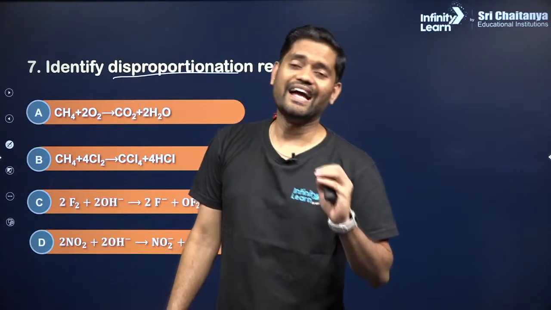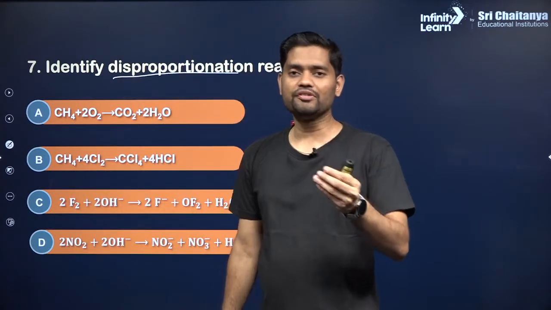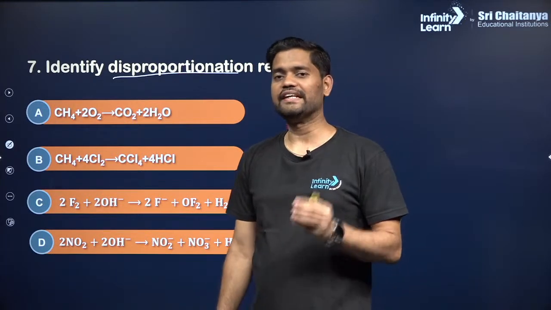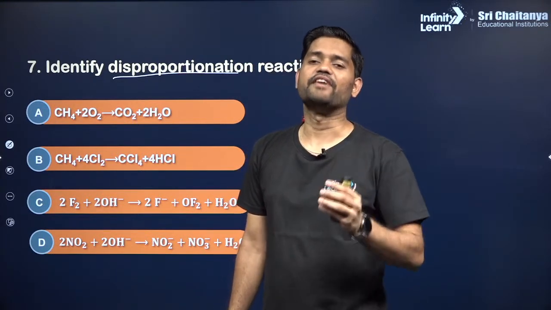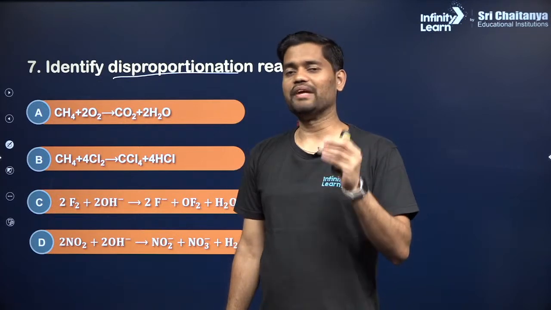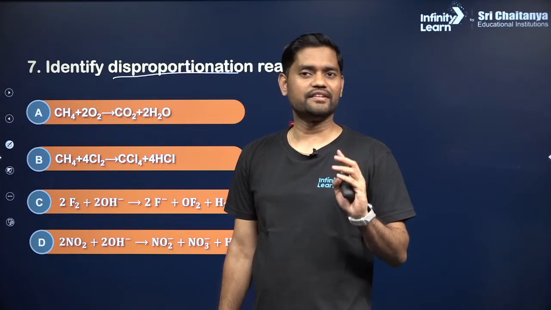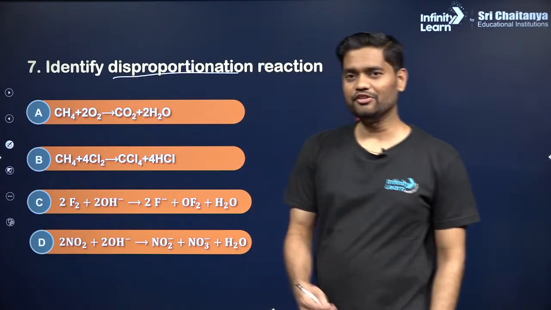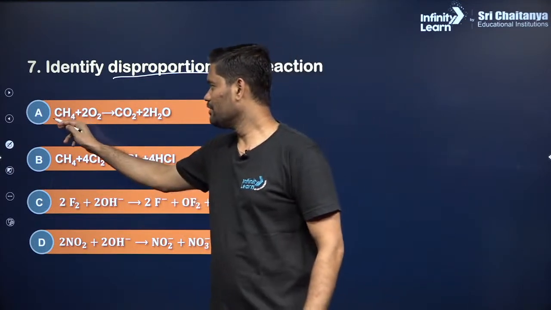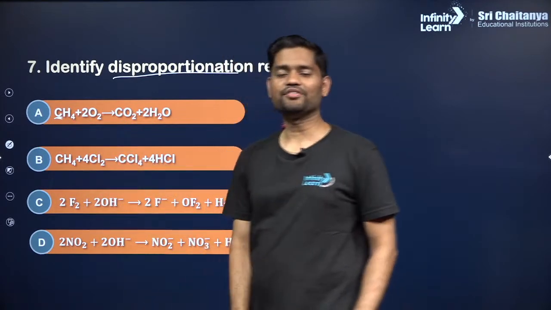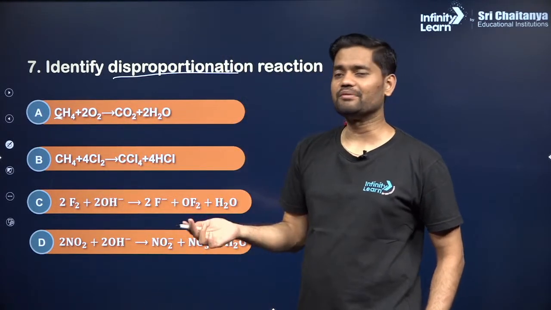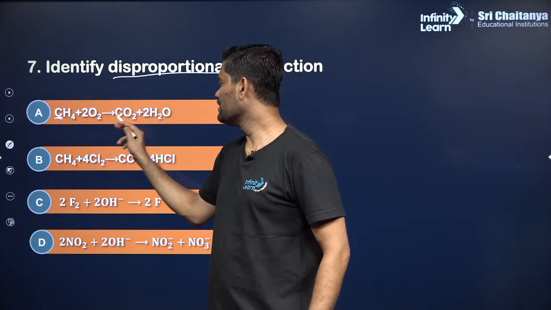Since a single element shows more than one oxidation state, that means it has to be present in at least 3 different molecules or in an isolated state. What I'm trying to say is, for carbon to show 3 oxidation states, there have to be 3 different carbons, right? I can see only 1 carbon over here, 1 carbon over here.